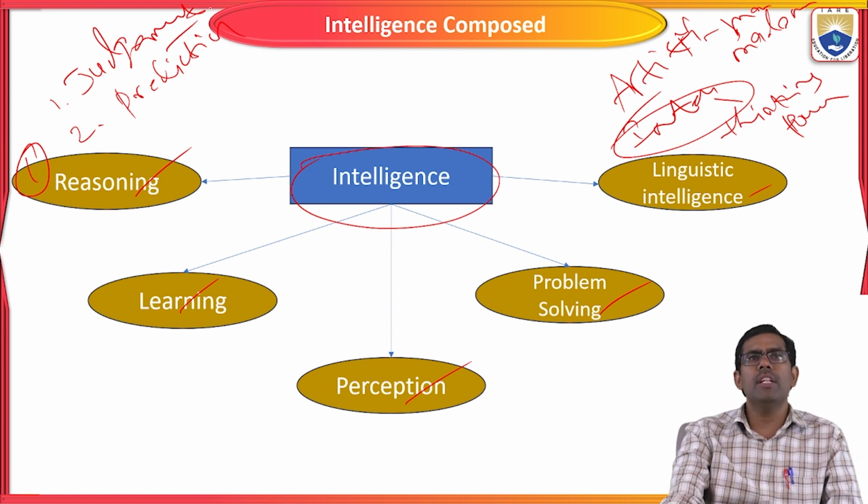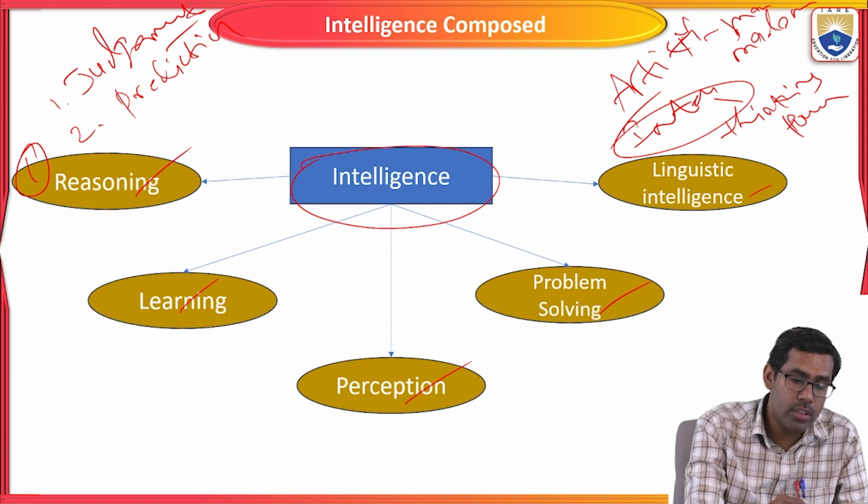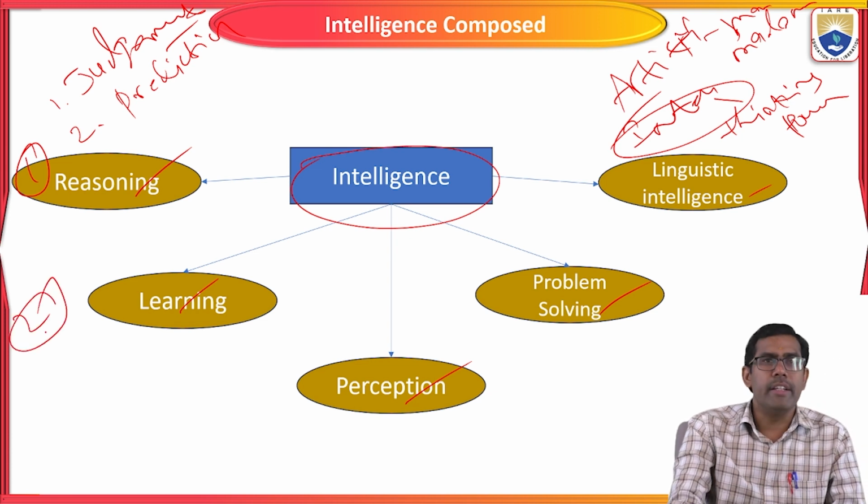Prediction means it should predict some appropriate procedure for how to solve the particular problem. Next, we move on to learning.